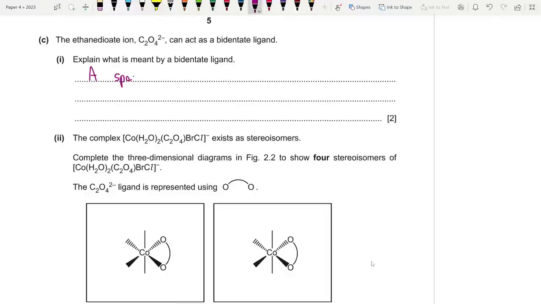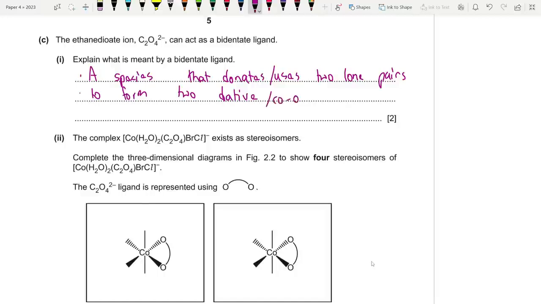It is a species that donates or uses two lone pairs to form two dative covalent bonds, or two coordinate bonds, to a metal atom or ion. Fine, you need to memorize this definition.